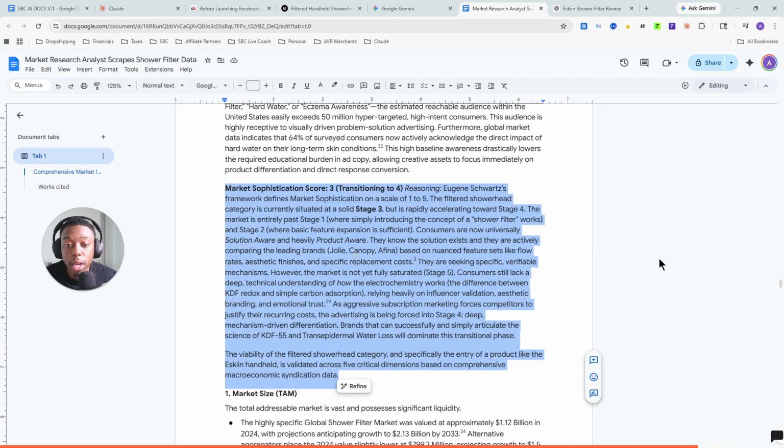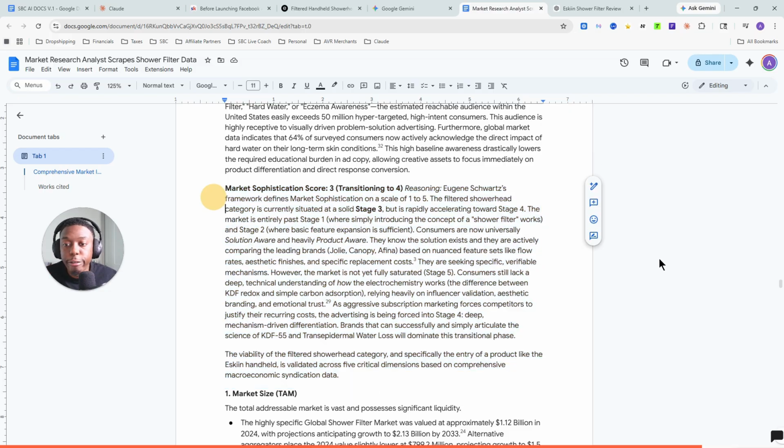Market sophistication is important. Now, AI is going to use scraping details and information to give you a good rough estimation, but don't freak out if you read this and realize that your product is in a competitive market. You've got to focus on how you can find unique avatars to speak to, because competitive markets just mean that a lot of people like this product and want it. That's not inherently bad. You just have to be a good marketer to cut through the noise.